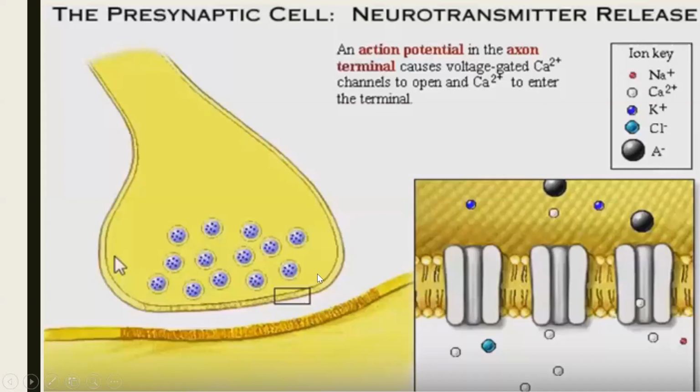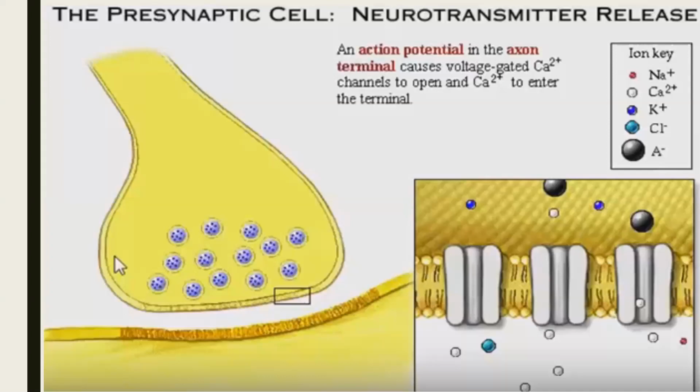Remember, if a neuron is a cell, a neuron has to have a cell membrane. Yes, so this is nothing but an enlarged side of our cell membrane, and on the cell membrane there are some specific channels. These channels act like a gate, so that only specific molecules can either enter or exit.